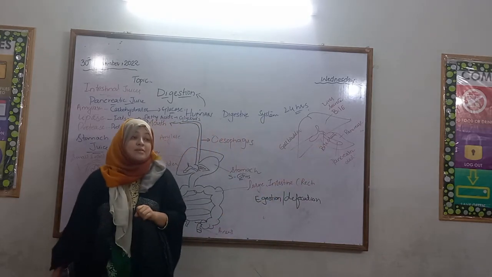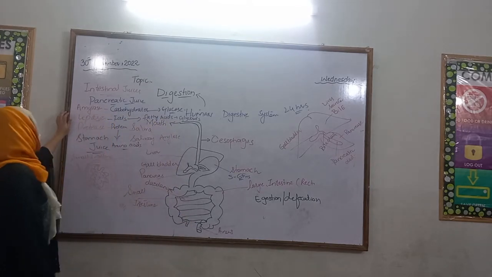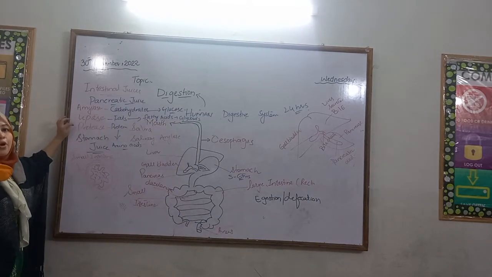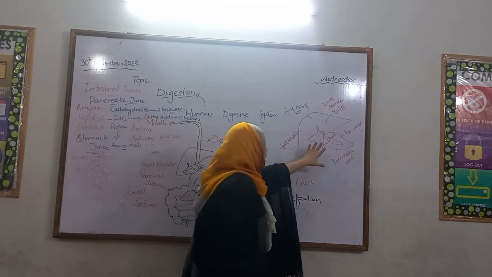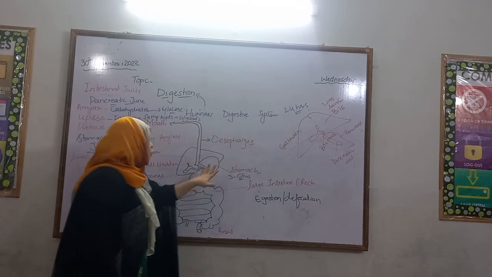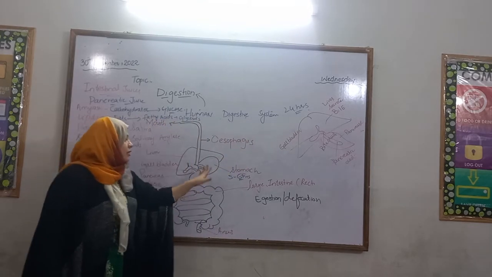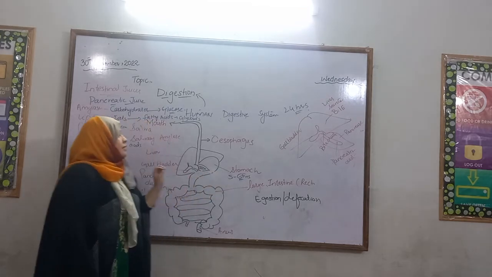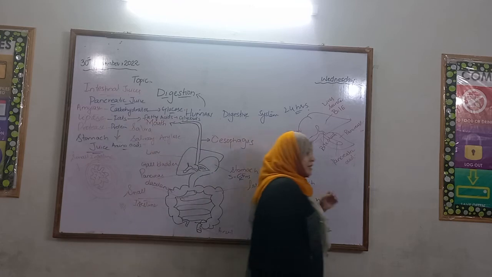It contains special enzymes called amylase, lipase and protease. So these are the special organs that help in the digestion of food and work with the human digestive system, with a special link to the stomach. This is the human digestive system and how digestion takes place.